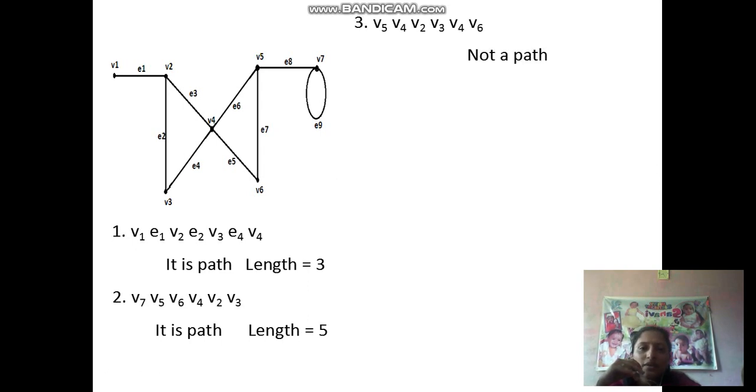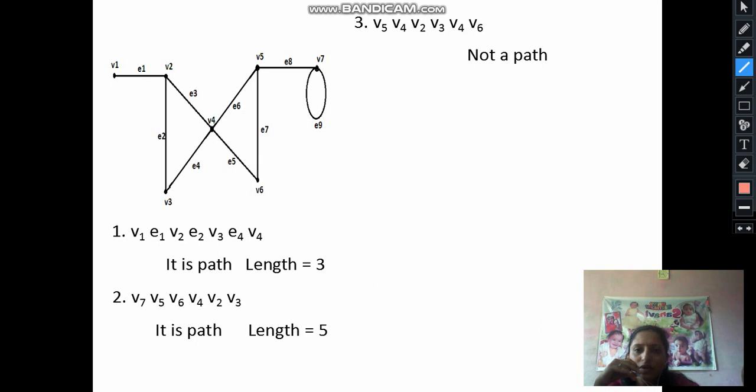Now consider V4 to V5. V5 to V4, V4 to V2, V2 to V3, V3 to again V4 and V4 to V6. It is not a path. Why? Since here vertex V4 is repeated. In a path, no vertex is repeated. Therefore it is not a path.